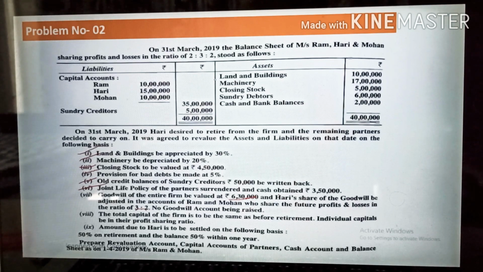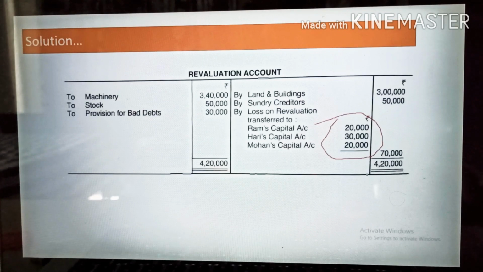3 multiply by 3 divided by 5. The amount will come 2,70,000 divided by 5 multiply by 3, 1,62,000. One partner will give, another partner will give 2,70,000 multiply by 2 divided by 5, 1,08,000.